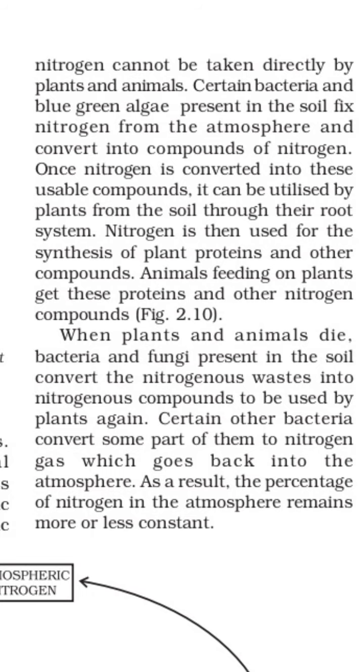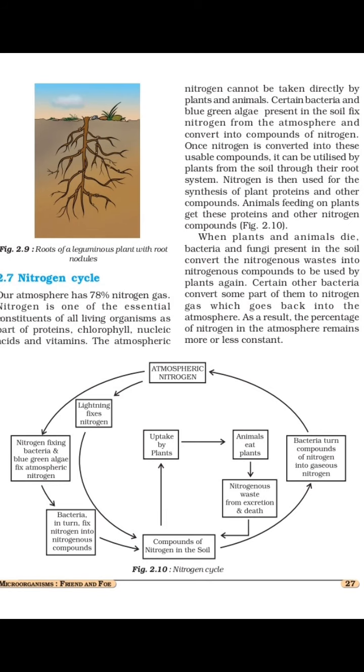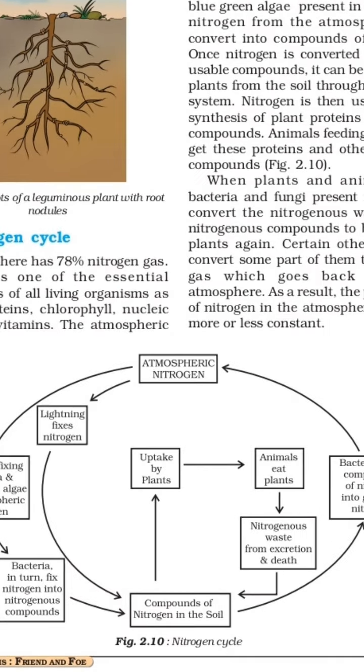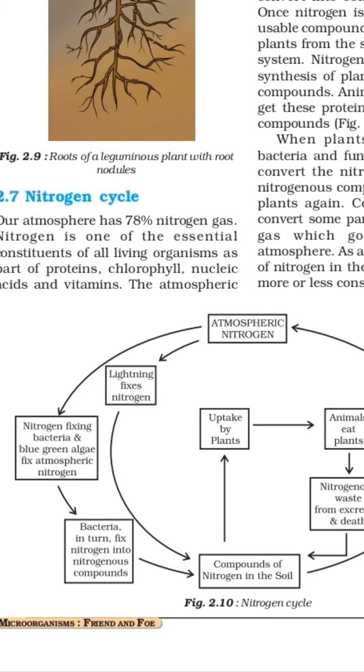Now I will explain the nitrogen cycle shown in the diagram. At the upper side, atmospheric nitrogen is there. It is fixed from the atmosphere by nitrogen-fixing bacteria and blue-green algae, and also by lightning. The bacteria in turn convert nitrogen into nitrogenous compounds.